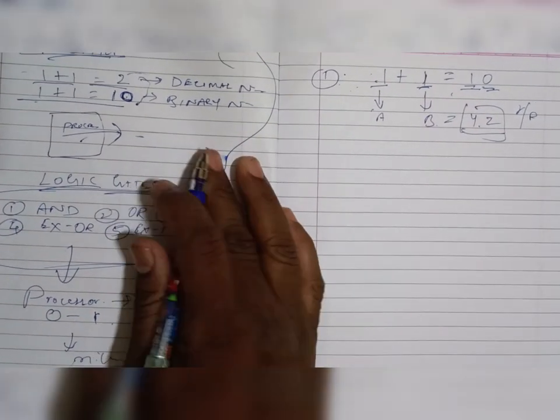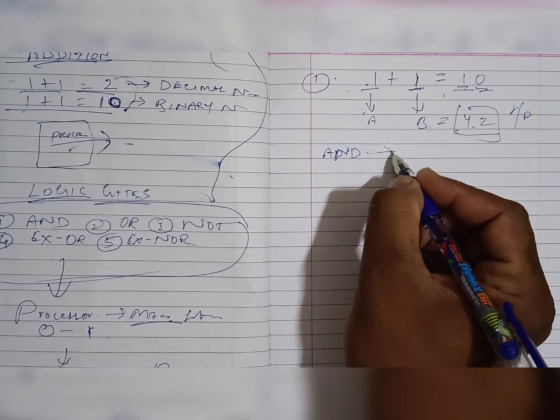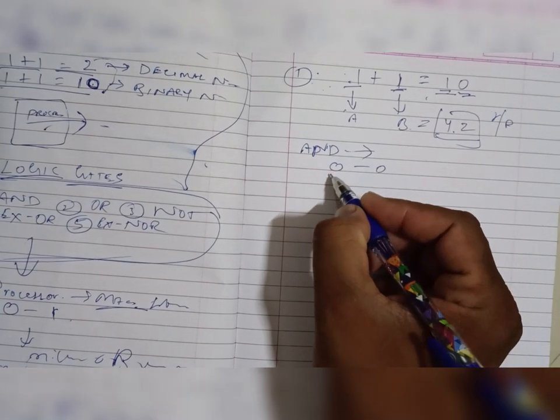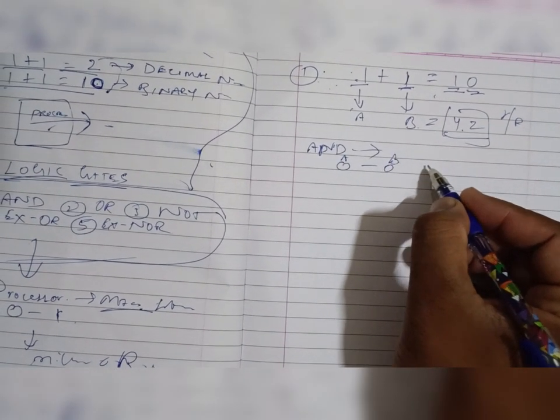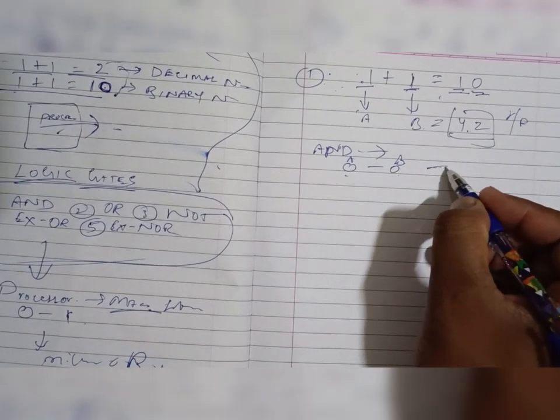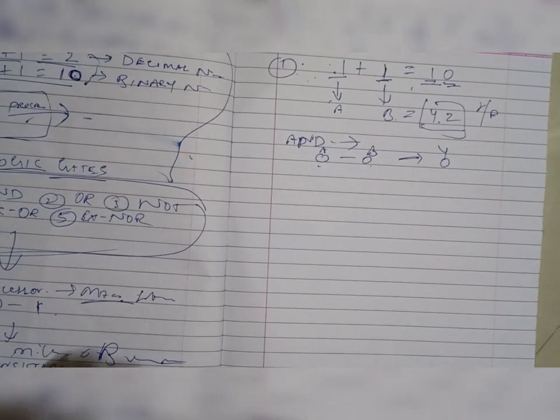Now the AND gate. What is the formula? If A is 0 and B is 0, in that case the result will be 0, right?